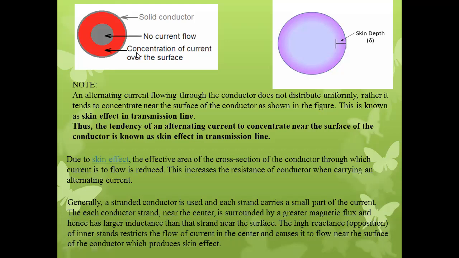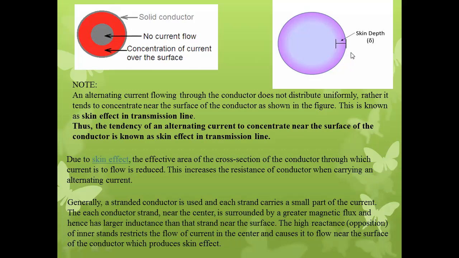No current flow, concentration of current over the surface. Okay, so see over here, this is a solid conductor. This is the no current flow region and concentration of current over the surface. We can say that there is no current flow at the core of the conductor only because of the skin effect.